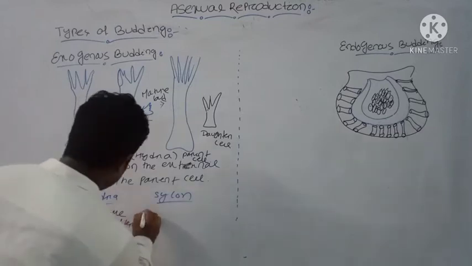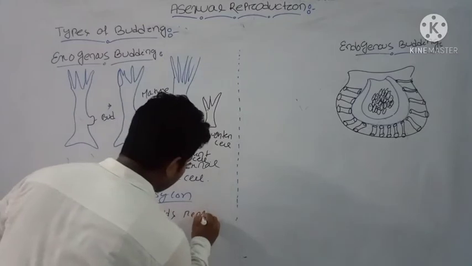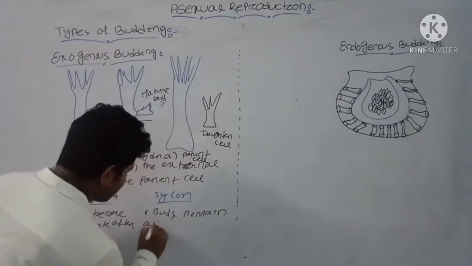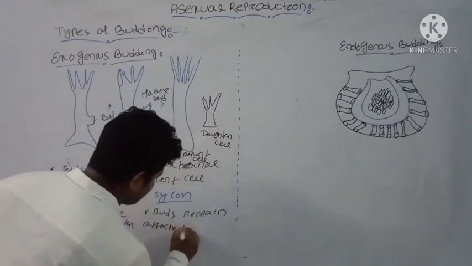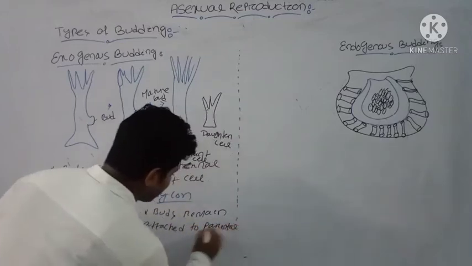But in Scypha, buds remain attached to the parental cell.